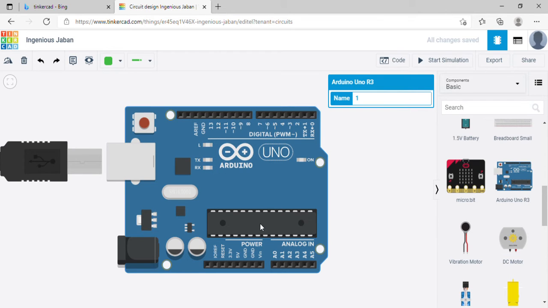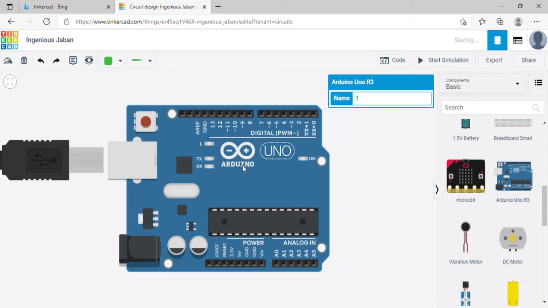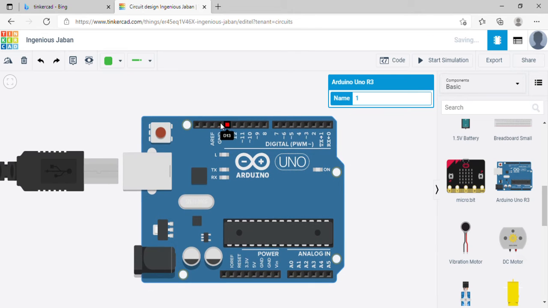Input in the sense the information that the user wants to provide to the controller, and output in the sense whatever the user wants to get from it. For example, the user wants to make an LED light turn on. For making that LED turn on and off, the user has to provide the information to this microcontroller as input information, and that input information could be uploaded using the coding, and that's the overall thing.